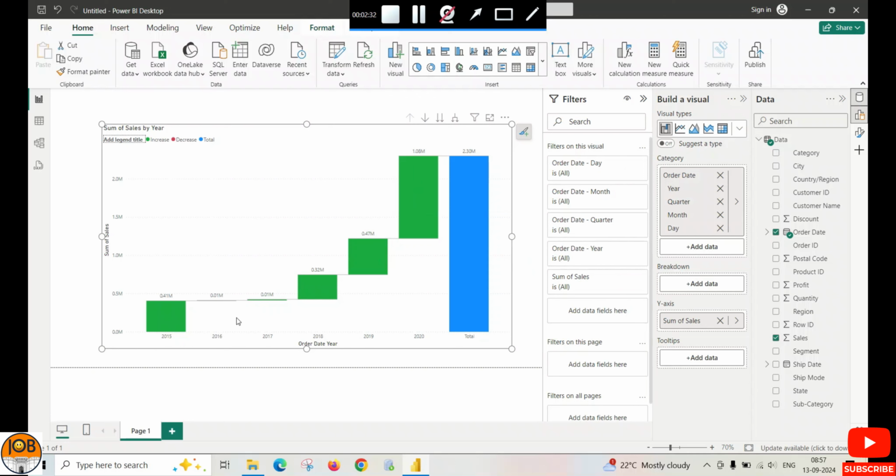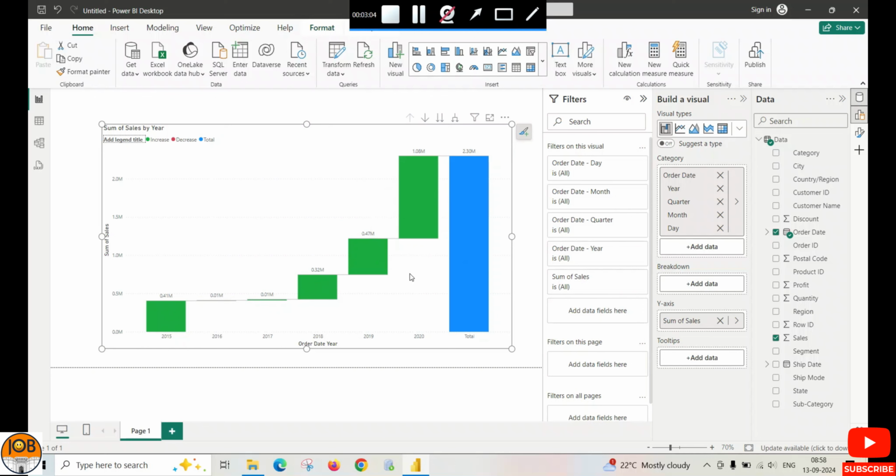So here you can see total sales is 2.30 million, and it is divided across these years from 2015 to 2020. If you add all these values, 0.41, 0.01, 0.01 million, 0.32, then total sales will be 2.30 million.